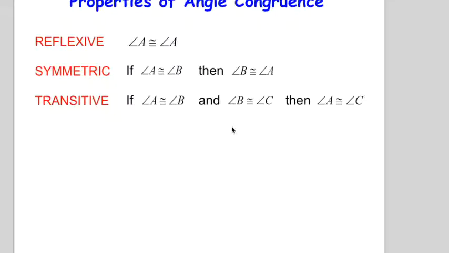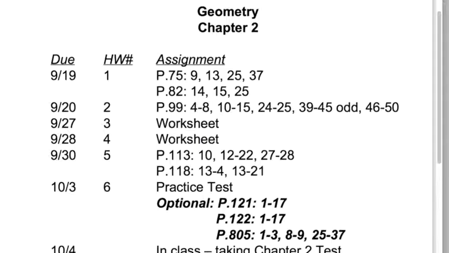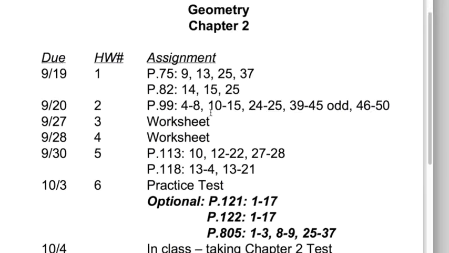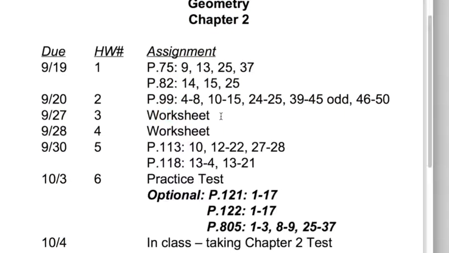A couple of things that we need to go over first. The first thing is this. You'll see on your homework sheet, I just pulled it up here, that due today was the worksheet that you did last night, that you should have done yesterday while I was gone. I didn't get any emails on that, so I'm guessing that went well for everyone. And then it says here that you are doing another worksheet tonight. Well, I'm not at school to be able to make copies of that worksheet for you, so you will not get that worksheet for tonight.